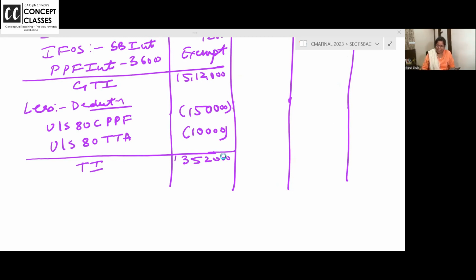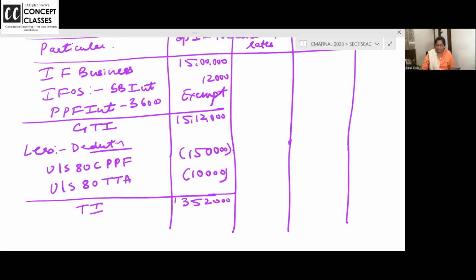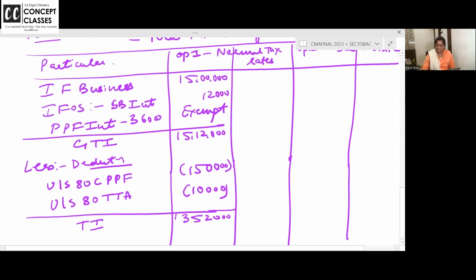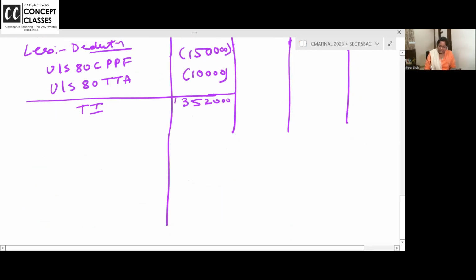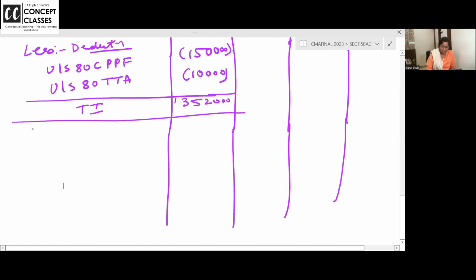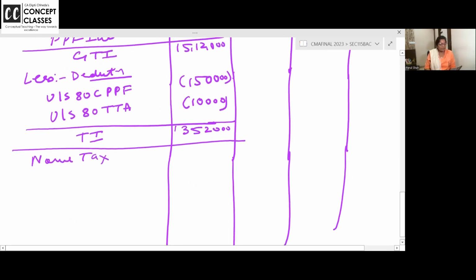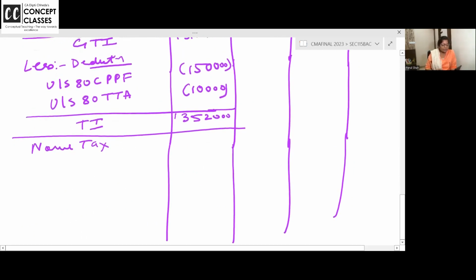Is this income part clear to all of you? I had made an additional column for presentation, but it was not needed, so this right side column is extra. Now continue below that. We will calculate the tax. Normal tax. On 13,52,000 income, pay normal tax. So first, basic exemption of 2,50,000 out of 13,52,000.